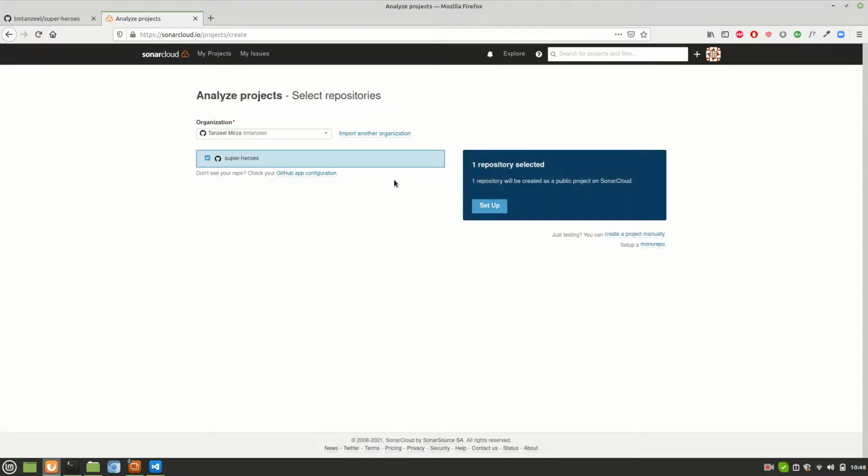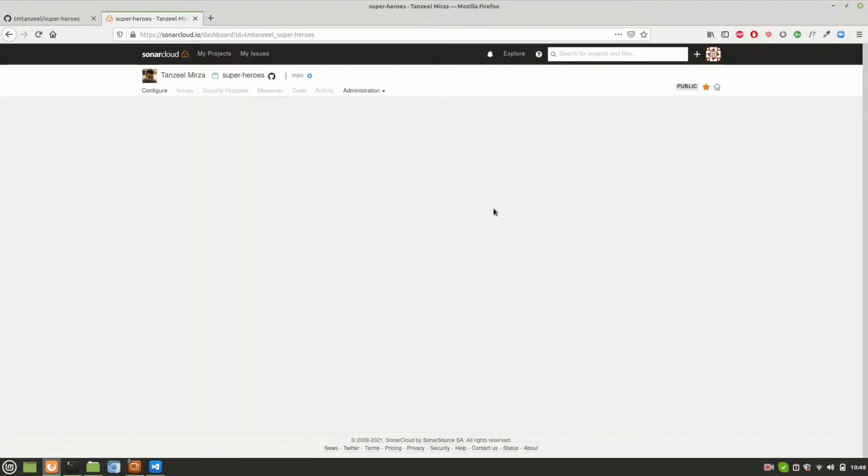This is the repository I need, and then I'll click on setup, and now it is preparing the analysis. It will take a few minutes, let it complete.